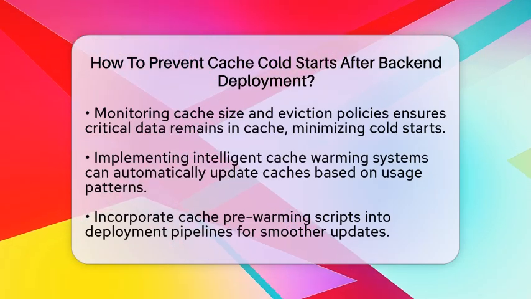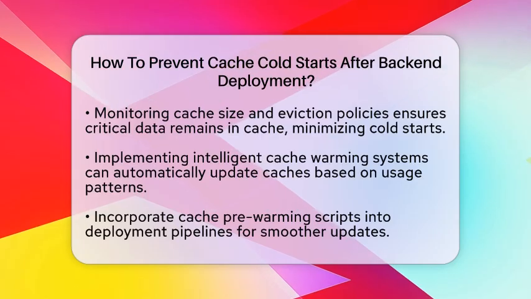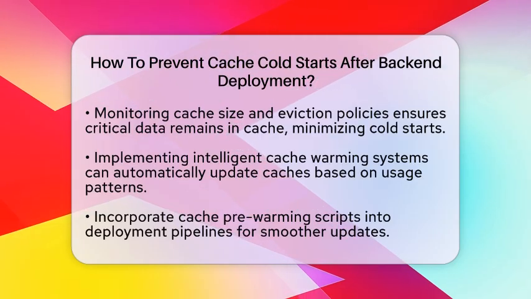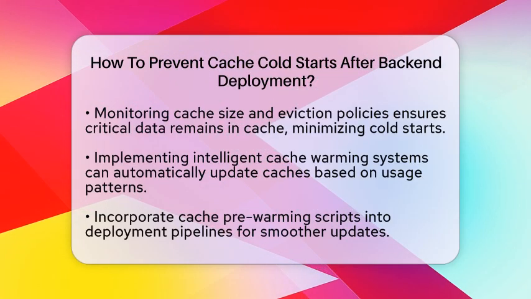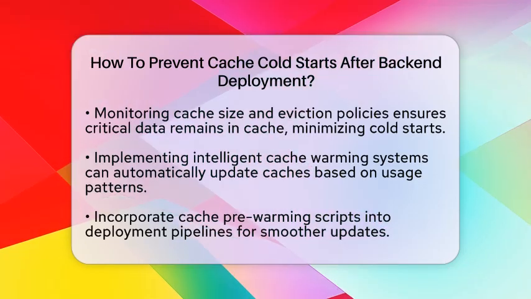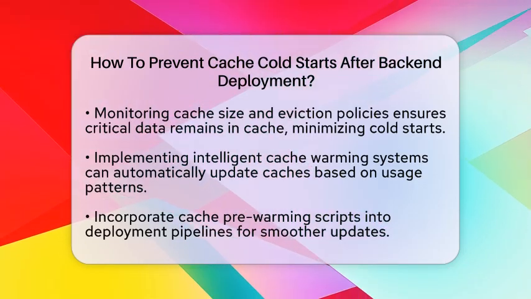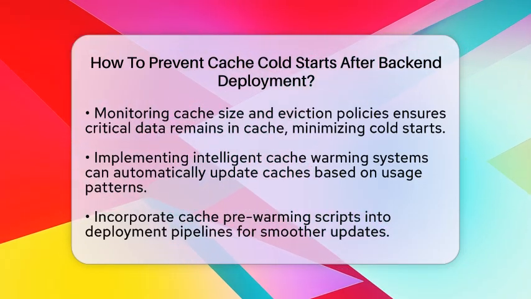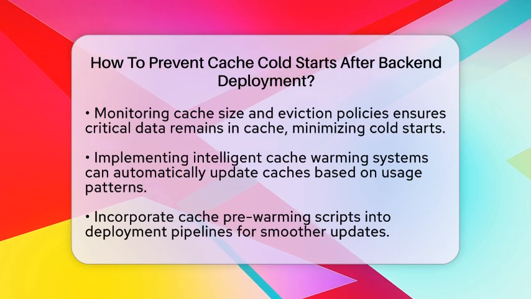Monitoring your cache size and eviction policies is key. If your cache is too small, important data might be evicted, causing cold starts. Keep an eye on cache hit rates and adjust size and eviction rules to prioritize critical data.